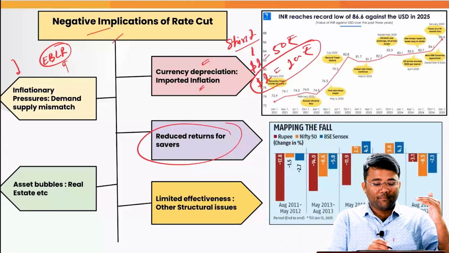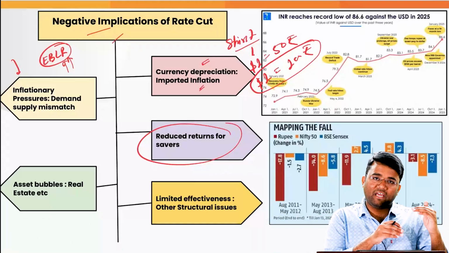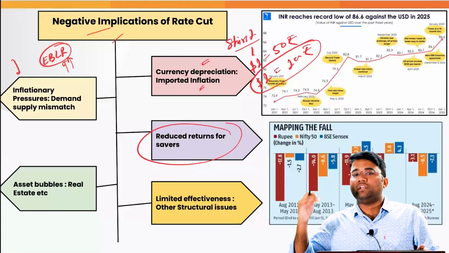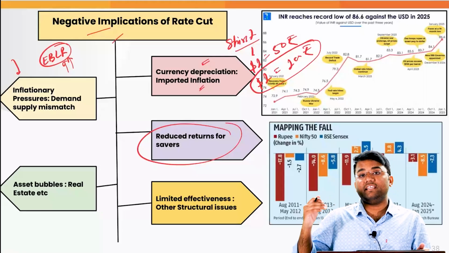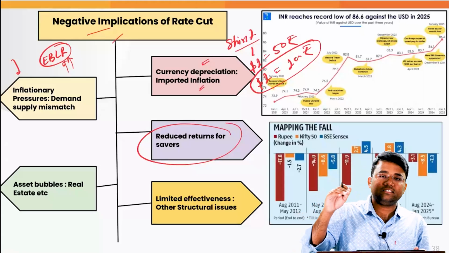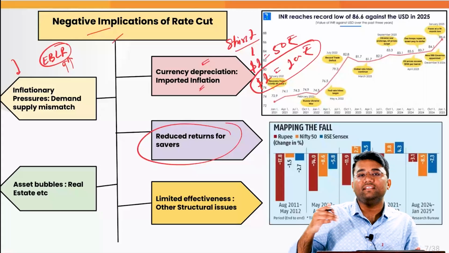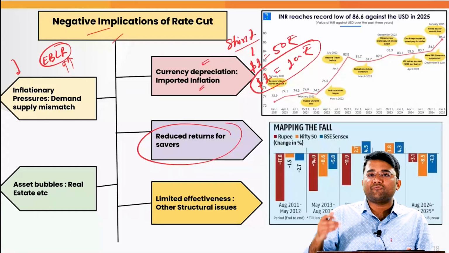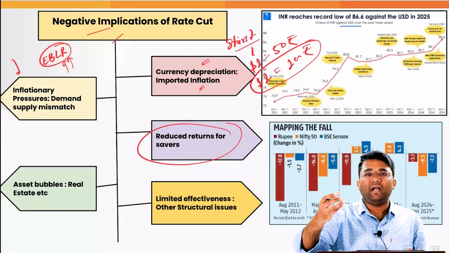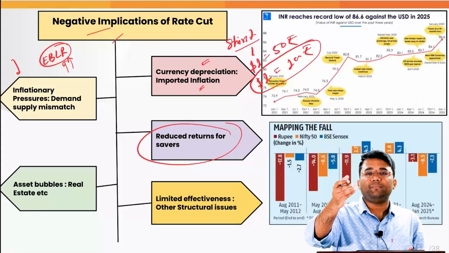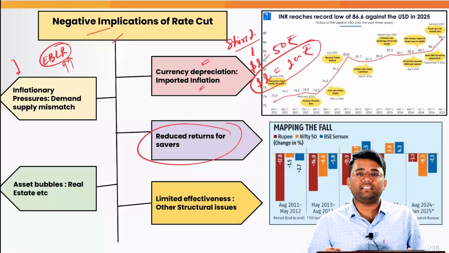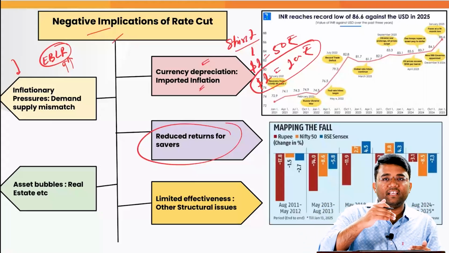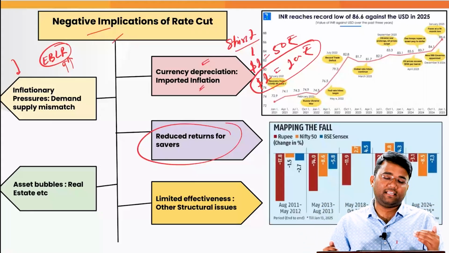So when the banks have to mandatorily follow this external benchmark lending rate, when the RBI is reducing the repo rate, then the lending rates are also declining, and that is also leading to a decline in the savings rate in the economy. Why? Because when cheaper money is there, obviously if the savings rate were very high, people would be taking cheaper loans and then investing that in the savings account, and they could earn high interest. That is the reason that all these things are linked. When the lending rates are declining, the saving rates are also declining.